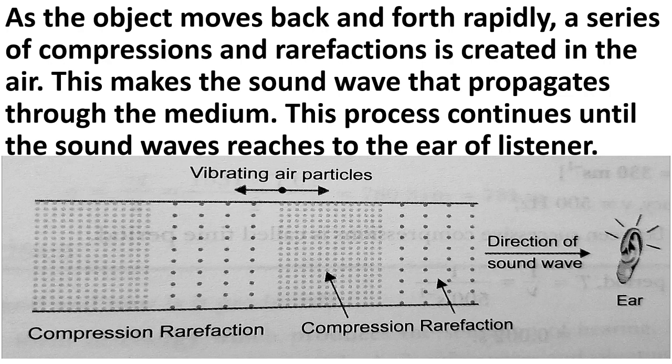Then after this you will have to draw the diagram showing the compression and rarefaction reaching the listener's ear. Actually this question was to be given today, but I gave it yesterday. So you can write down the points of today's lecture also in this question about compressions and rarefactions.